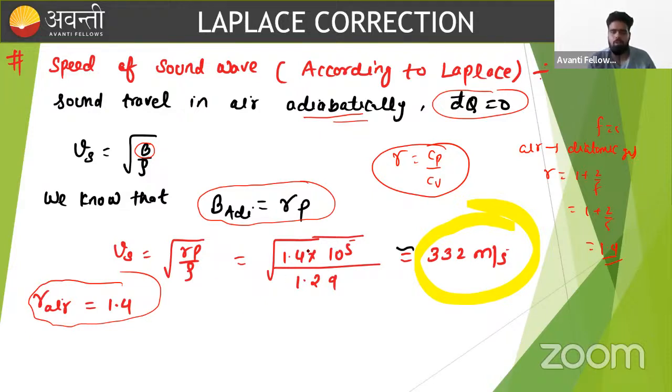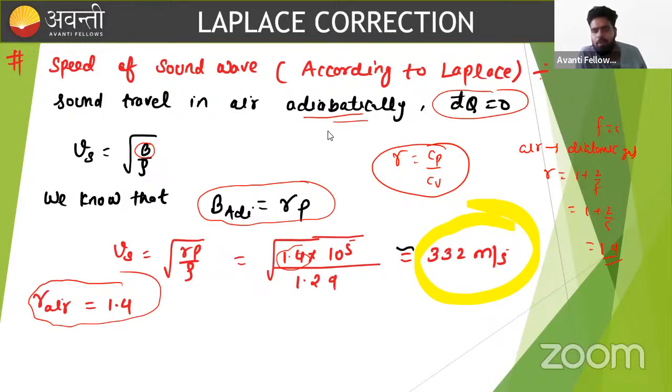If we put this value, with the additional factor 1.4 that I introduced here, we get a result approximately closer to the experimental value. So we can say that the Laplace formula is almost the correct formula. The same result we got from the experiment, we will get from the Laplace correction formula.